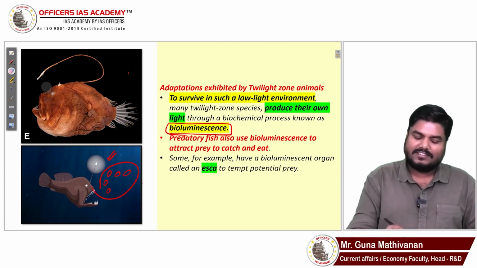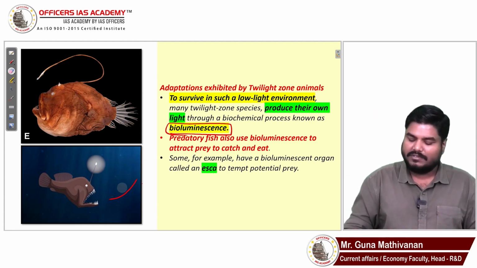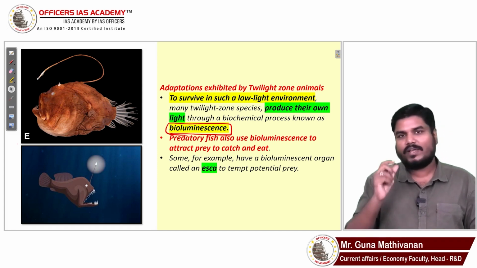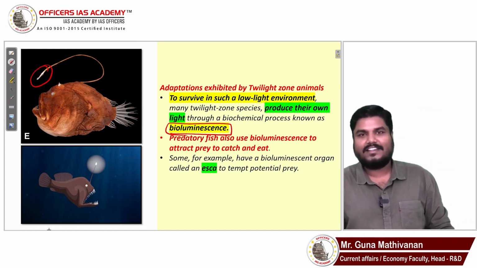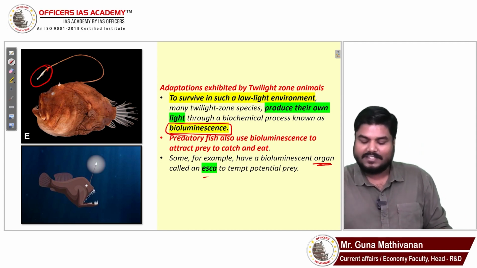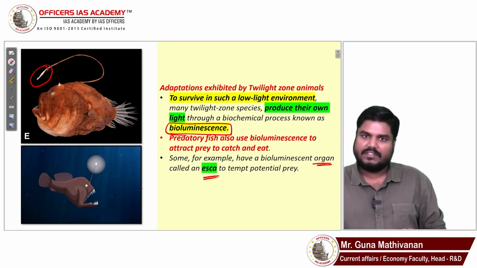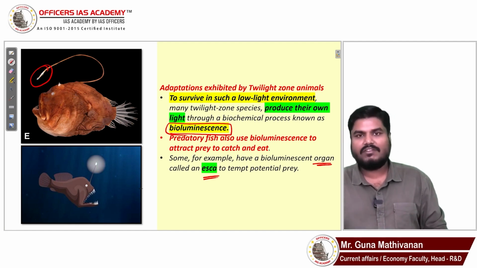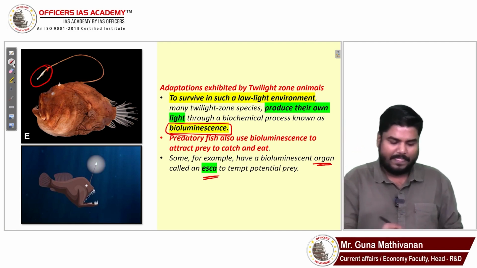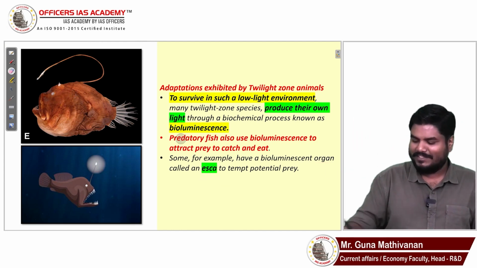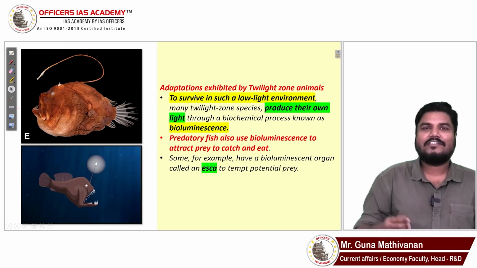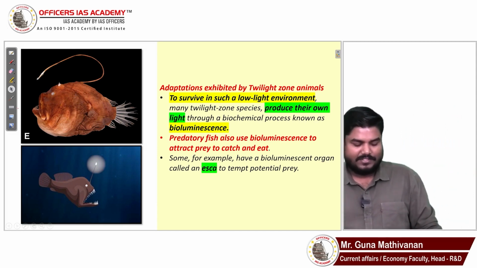So bioluminescence is a property exhibited by those organisms living in this twilight zone. This bulb-like structure, that is the bioluminescence organ, is called the esca. Many species have this feature. I have given the example of the angler fish. I think in the Finding Nemo movie also you will see this fish. So yes, this is an adaptation property.